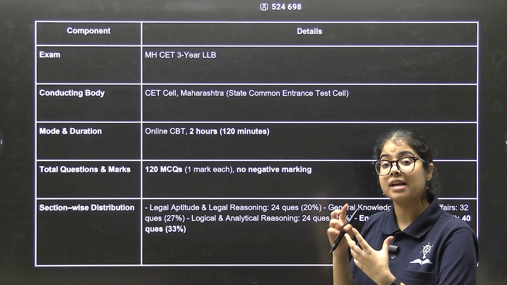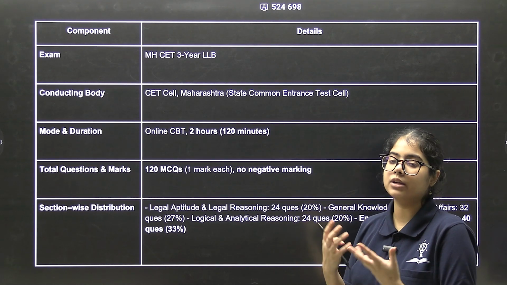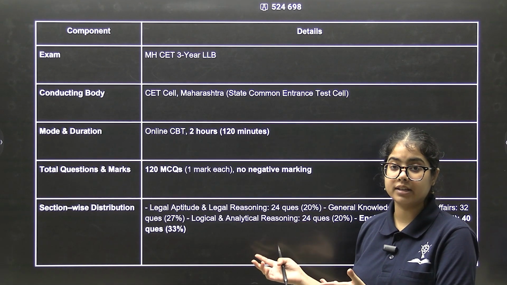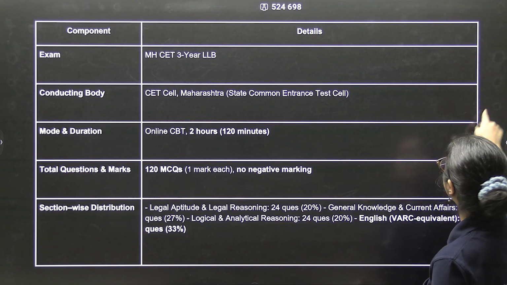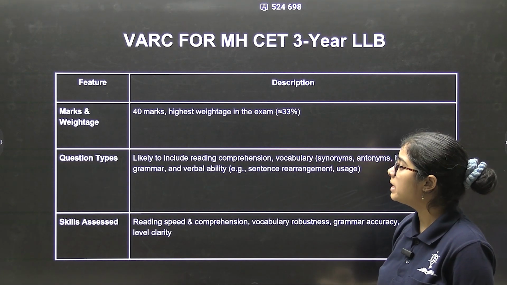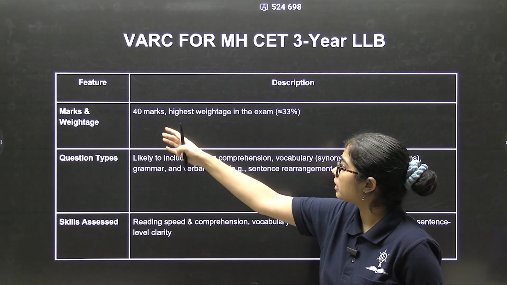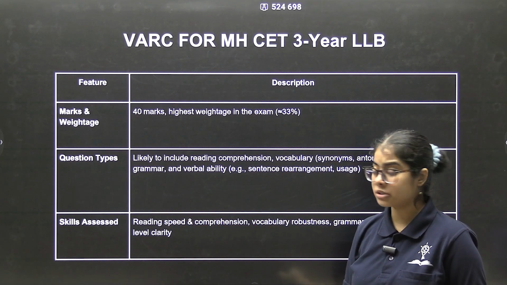So now let's discuss how to tackle a section like this and what topics you'll have to cover to cater to the English section of the 3-year LLB exam. Okay, so this is VARC for MHCET 3-year LLB. The marks we've just discussed, 40 marks, highest weightage. Question types, now what type of questions will you get?